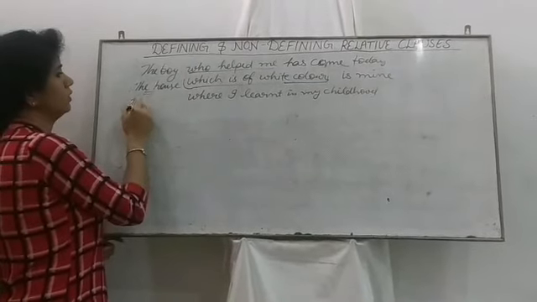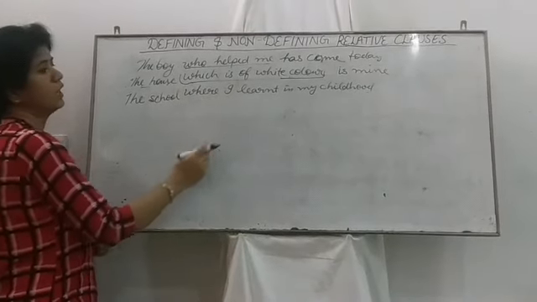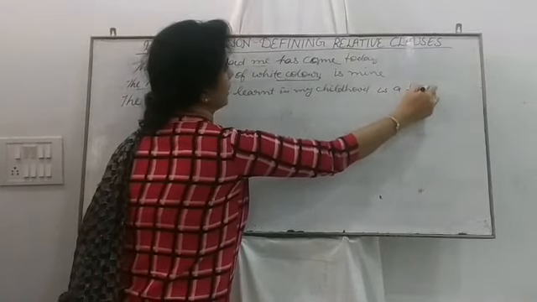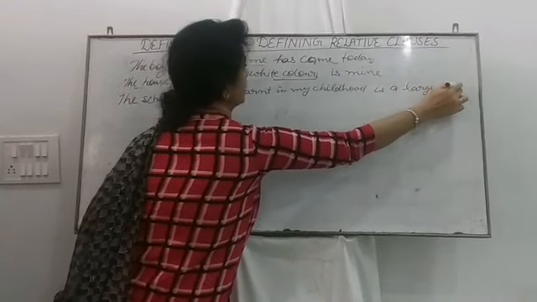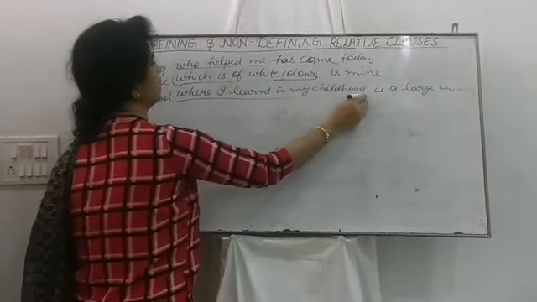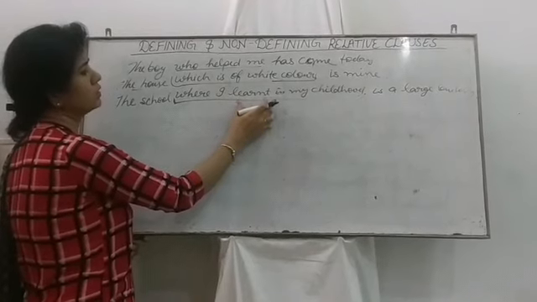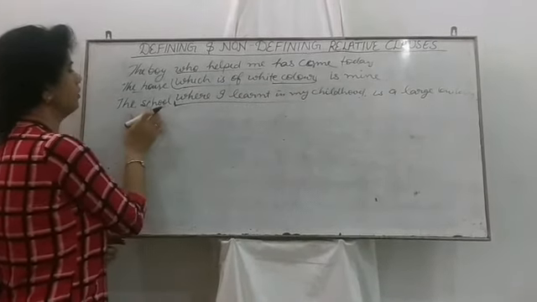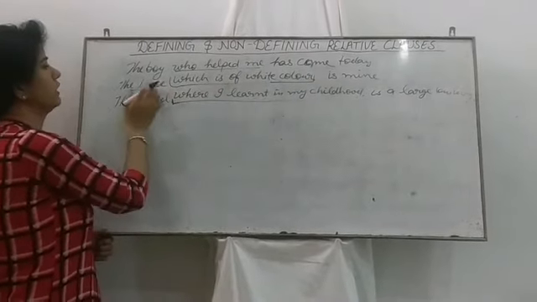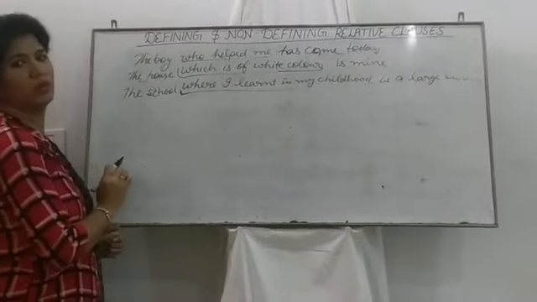The school where I learned in my childhood is a large building. This clause is giving a description of this noun. This relative clause is giving information about this noun, and this one is giving information about this noun.